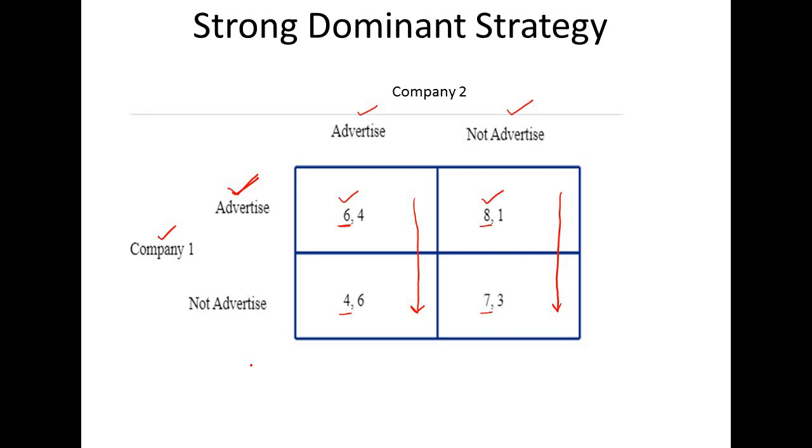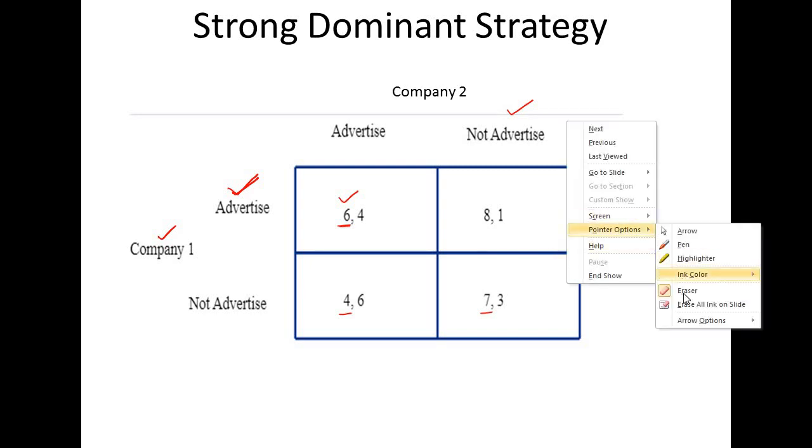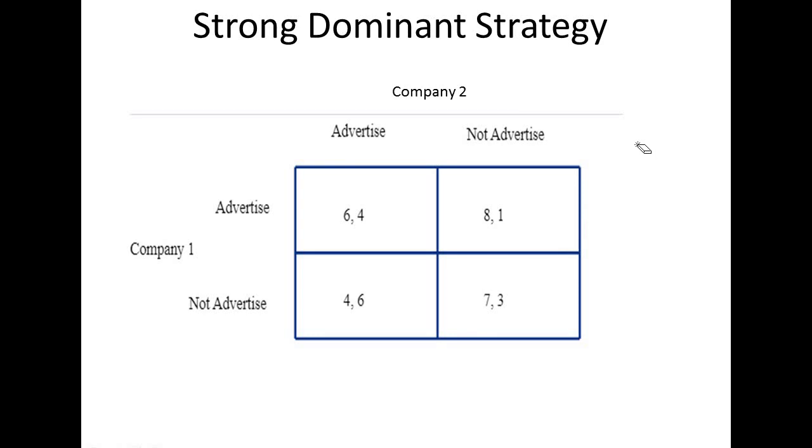Now we try to play from the side of company 2. If company 2 considers that company 1 is advertising, then we need to check this row.